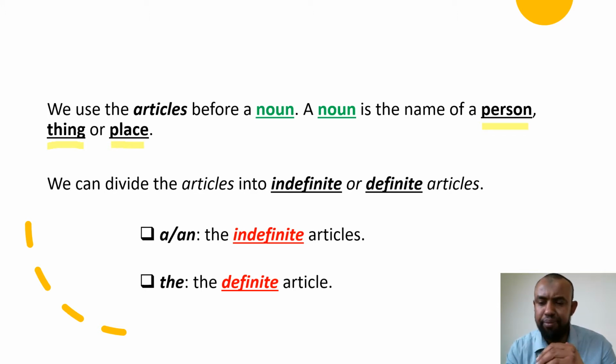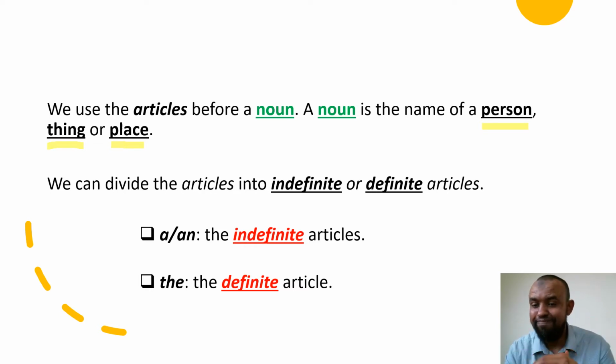For example, my name is Yusuf. Okay, that is my name, so it's the name of a person, Yusuf. Right now, I am using the laptop from my living room. The laptop, is it a person or is it a thing?